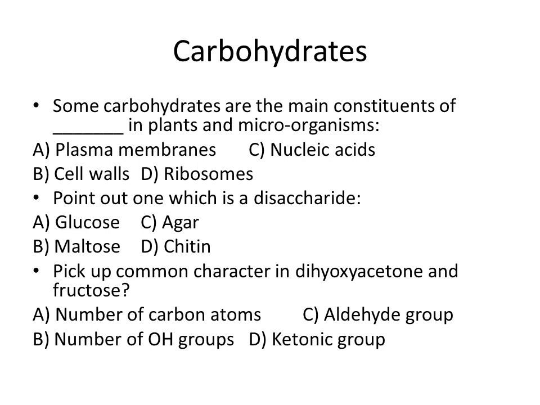The next MCQ statement is: point out one which is a disaccharide, and the options are glucose, agar, maltose, and chitin. Dear students, in this MCQ, agar and chitin both are polysaccharides, but glucose is a monosaccharide. So the exact answer is maltose, option B.